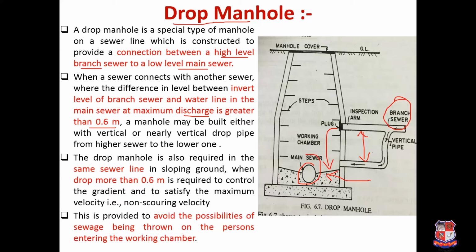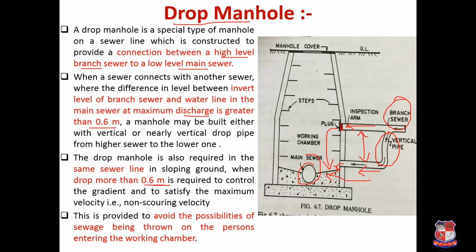So whenever the height difference between the branch sewer and the main sewer exceeds 0.6 meter, then you have to go for a different pipeline arrangement. Here you can provide a vertical pipe, then a horizontal pipe, and from this depth the water will be discharged. So there is no chance of damage. The drop manhole is required in the same sewer line in sloping ground when the drop is more than 0.6 meter, and sometimes an inspection arm is provided, with plugging.